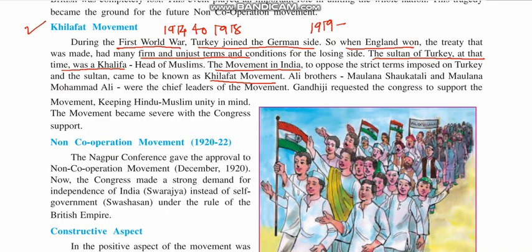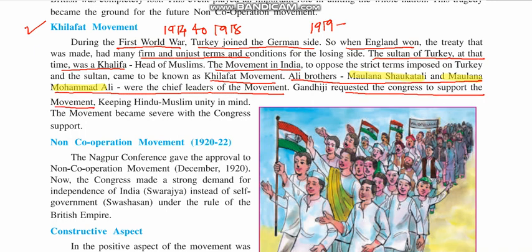The Indian Muslims living in India also opposed this condition laid down by the Britishers, as the Britishers were also ruling India. That's why they opposed it. The Ali brothers, Maulana Shaukat Ali and Maulana Muhammad Ali, were the chief leaders of this movement. Remember these names, Shaukat Ali and Muhammad Ali. Gandhiji requested the Congress to support the movement.